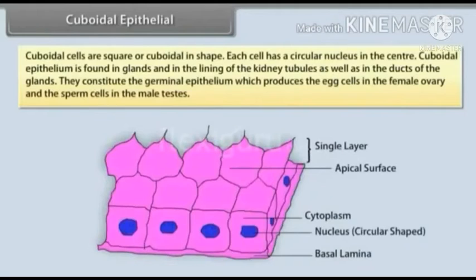Cuboidal epithelium. Cuboidal cells are square or cuboidal in shape. Each cell has a circular nucleus in the center. Cuboidal epithelium is found in glands and in the lining of the kidney tubules as well as in the ducts of the glands. They constitute the germinal epithelium, which produces the egg cells in the female ovary and the sperm cells in the male testis.